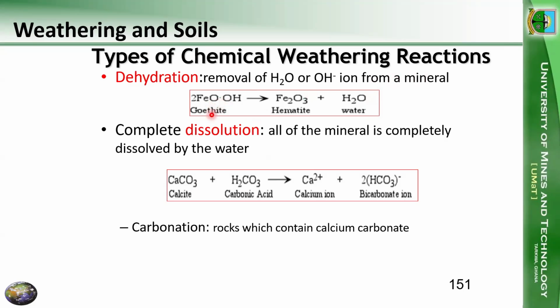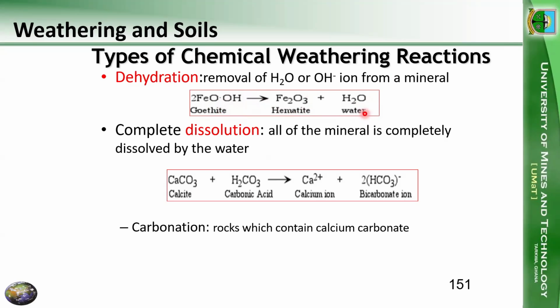So we have goethite. Due to the removal of the OH group, it forms hematite and water. So removal of water is dehydration.